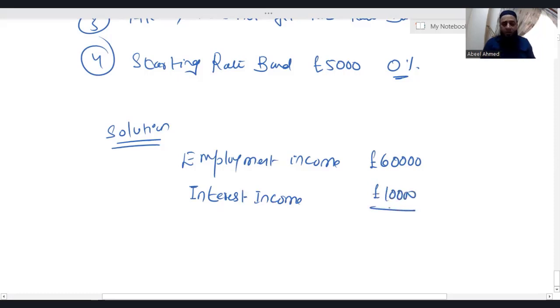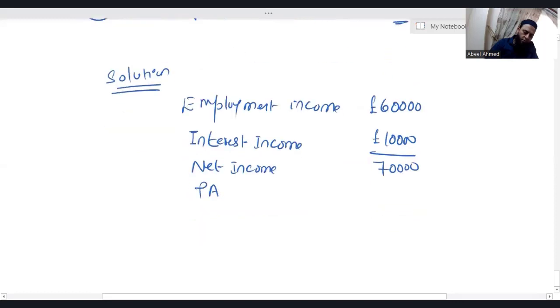Your total net income is 70,000. We'll deduct personal allowance of 12,570.